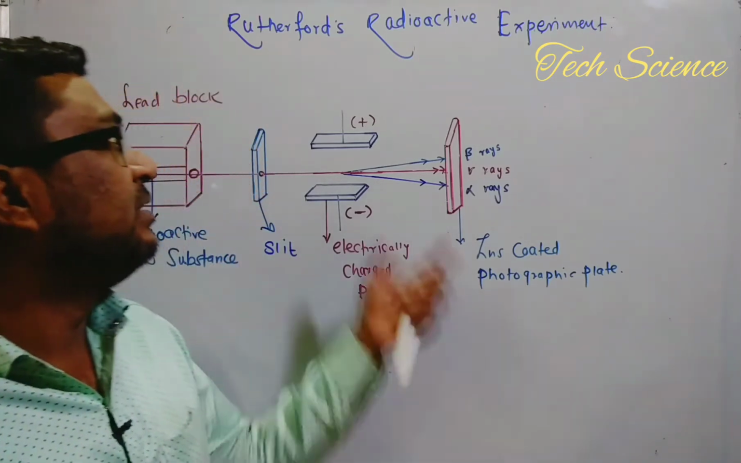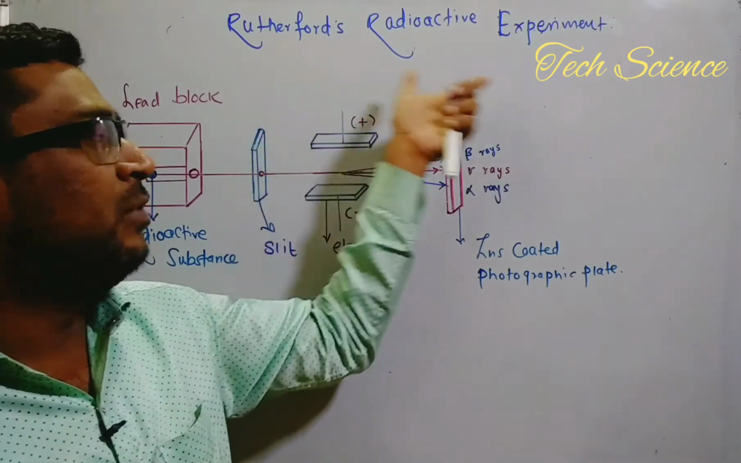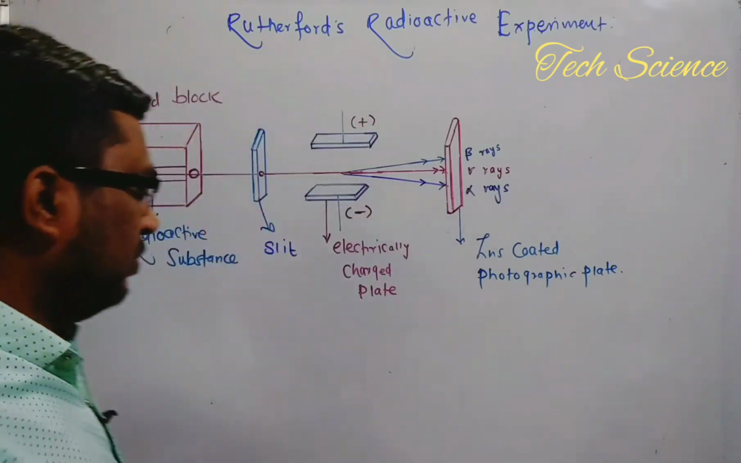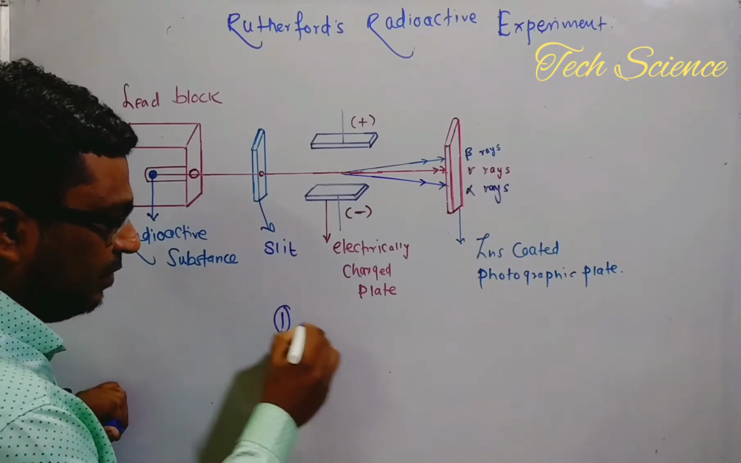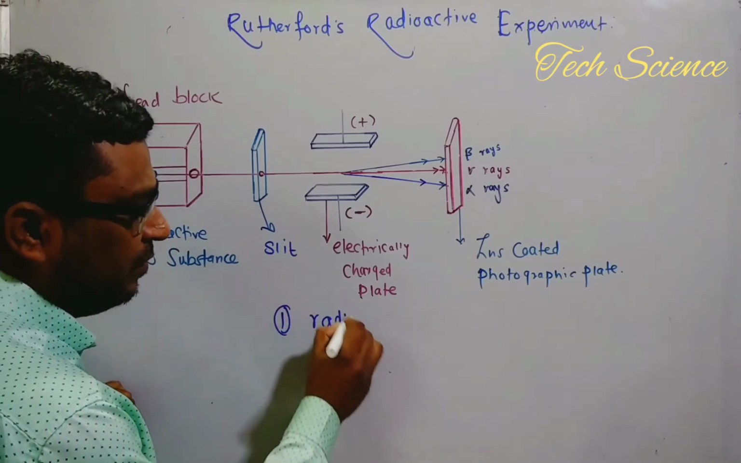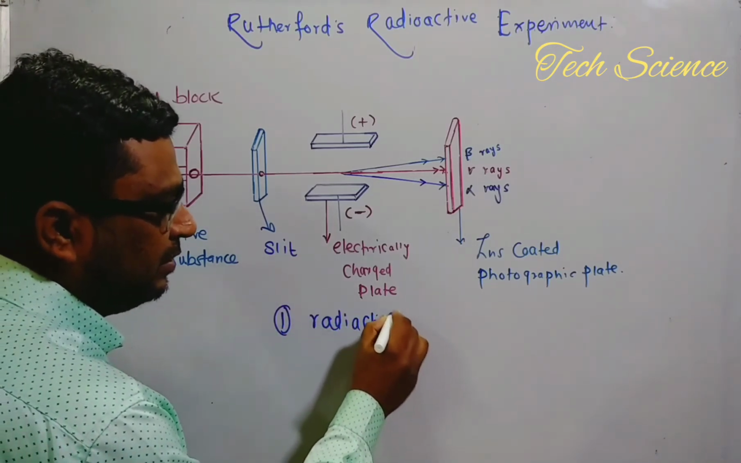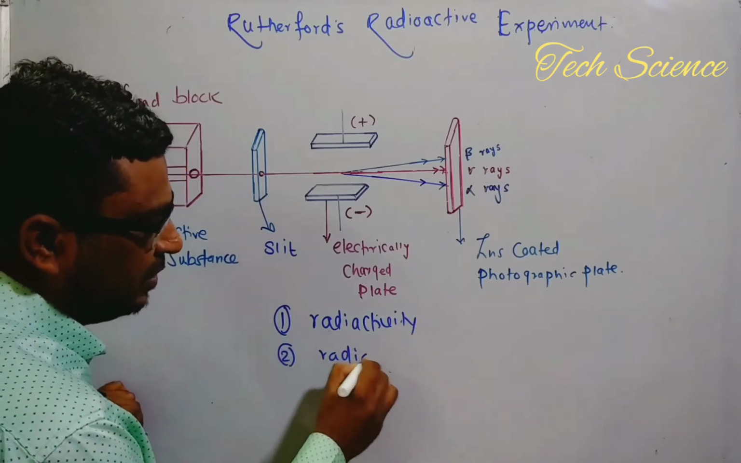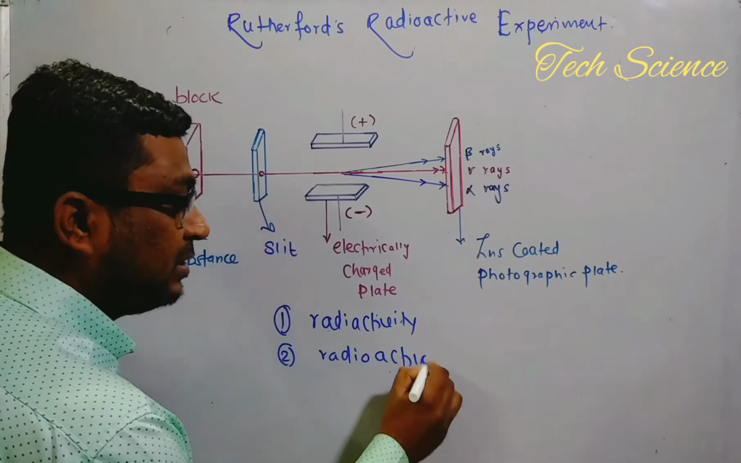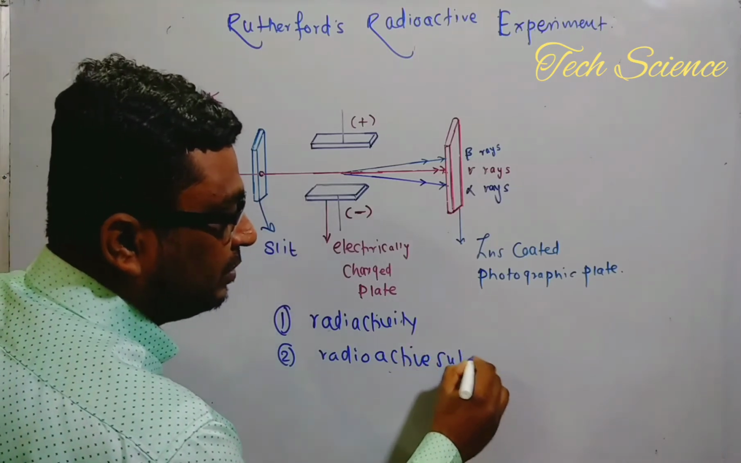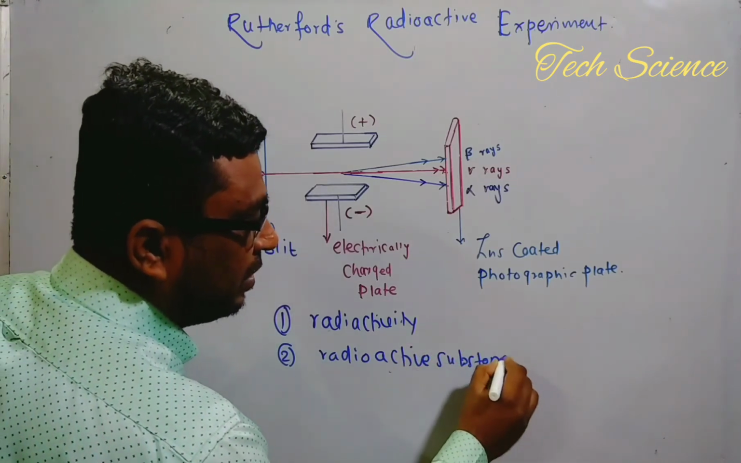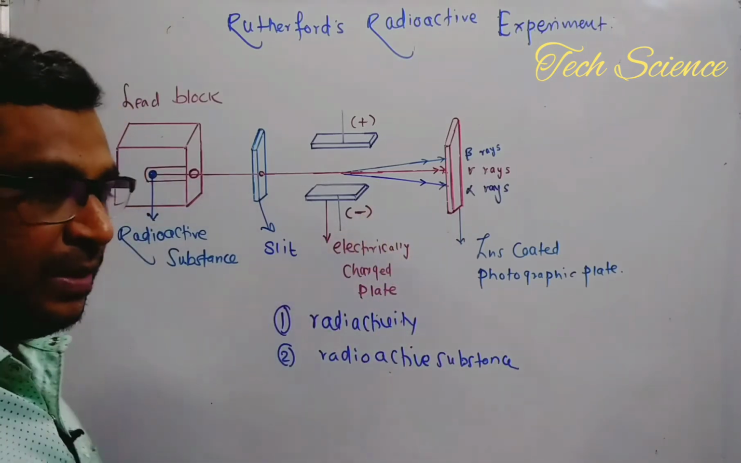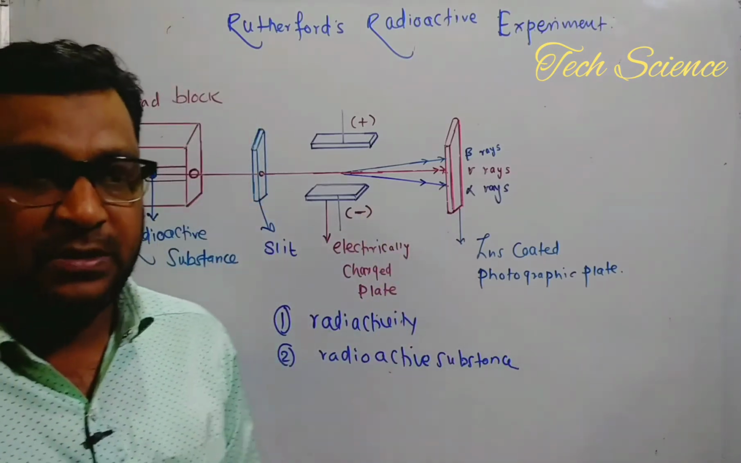Before discussing the Ernest Rutherford radioactive experiment directly, we must know three basic things. First, what is the meaning of the word radioactivity? Second, what is called a radioactive substance? Which substances are called radioactive substances? And finally, what kind of experiment is this exactly? Okay, now we start from the first point.